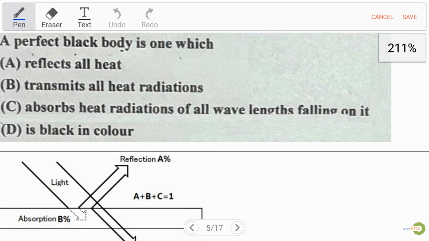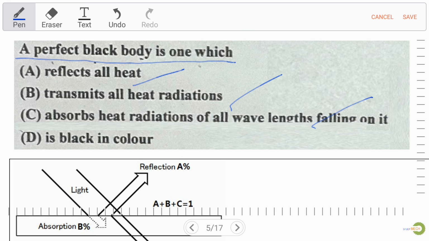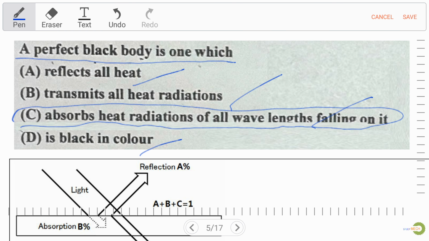Our next question is, a perfect black body is one which: option A reflects all heat, option B transmits all heat radiation, option C absorbs heat radiation of all wavelengths falling on it, and option D is black in color. Our right answer is option C, absorbing heat radiation of all wavelengths falling on it is known as a perfectly black body.